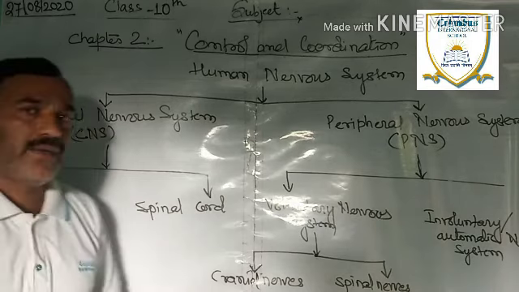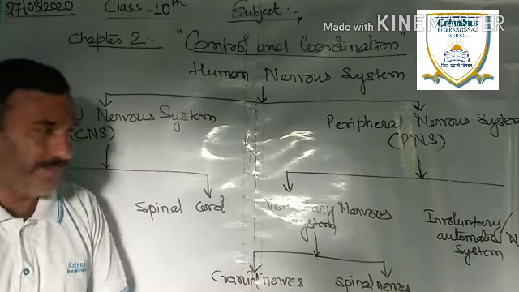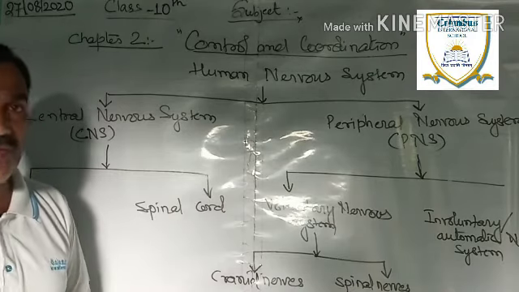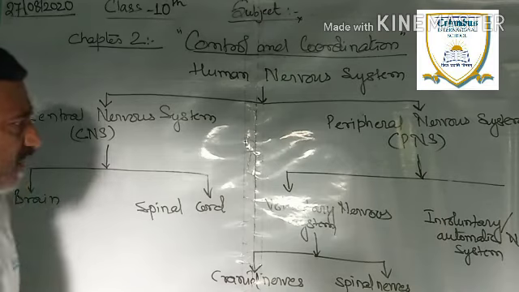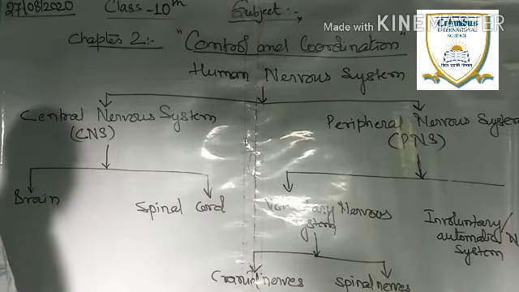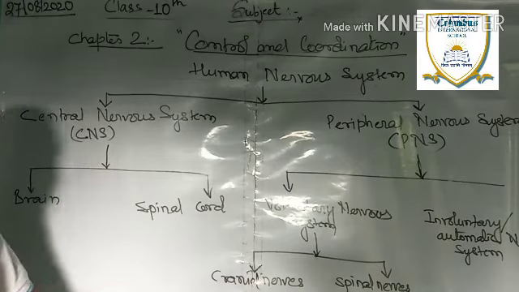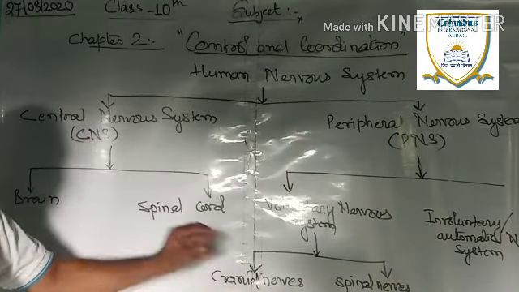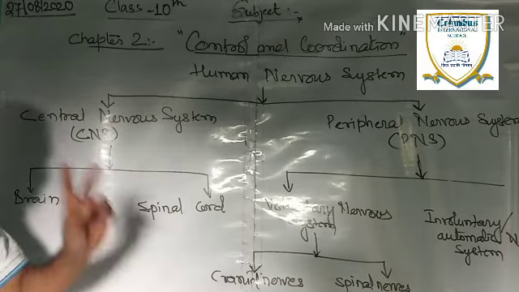Now let us start in depth. The unit of the nervous system is the neuron. To understand it better, I will have to draw a diagram of the nervous system. Before that, you had better copy it in your notebook. I am giving you 2 minutes.